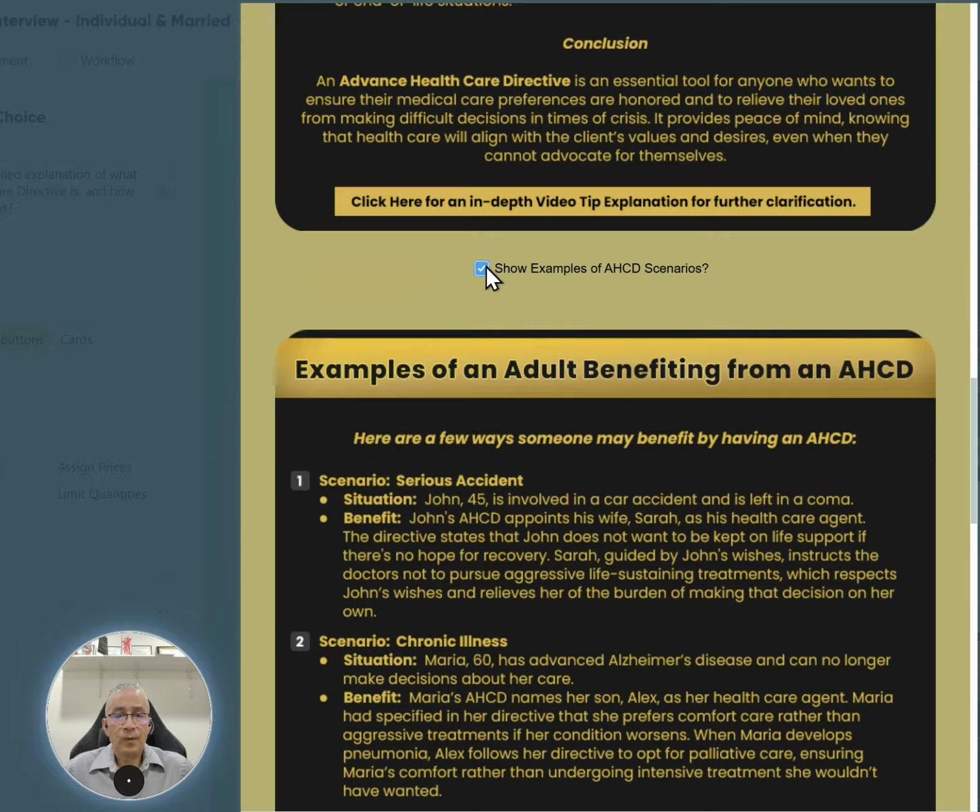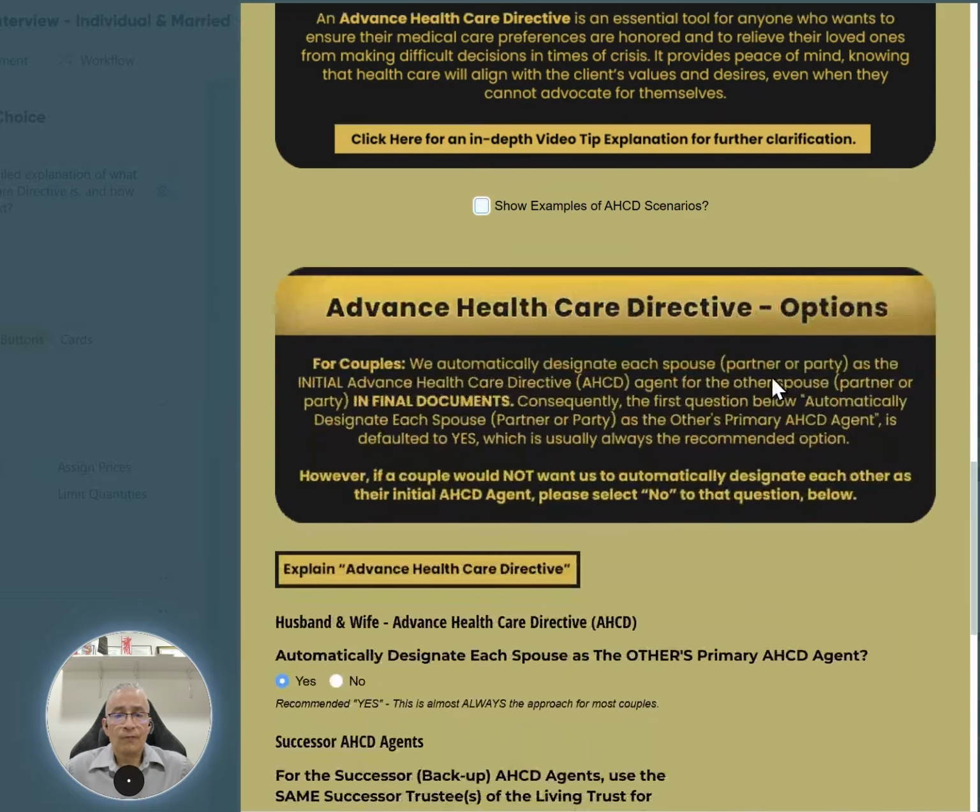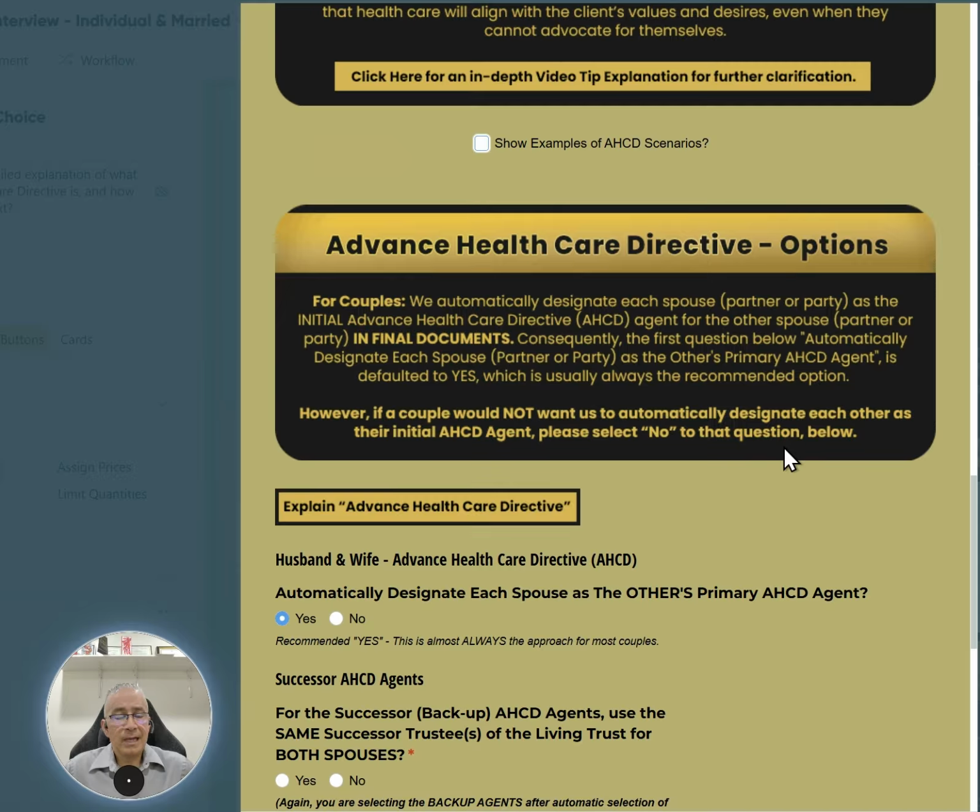And of course, for the married or couples questionnaire option, when there's a couple involved, you're going to see this menu explaining how we designate healthcare directive agents for couples. The default, like the durable power of attorney, is to name the other spouse or partner as the primary agent.